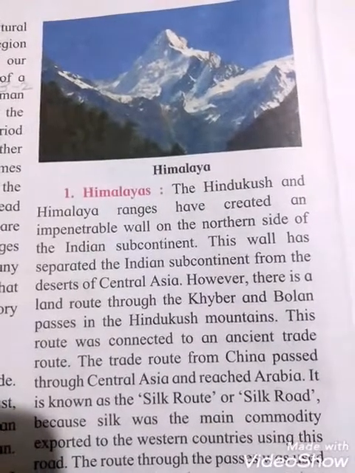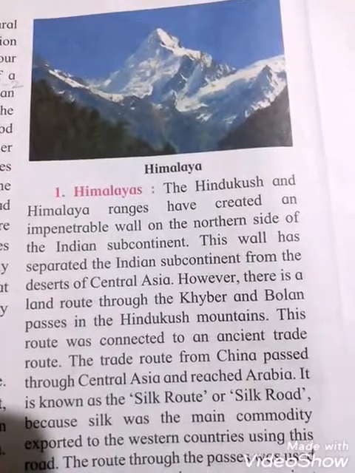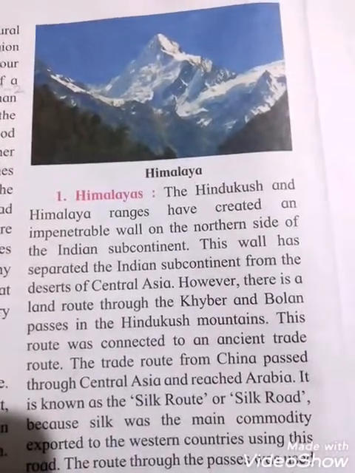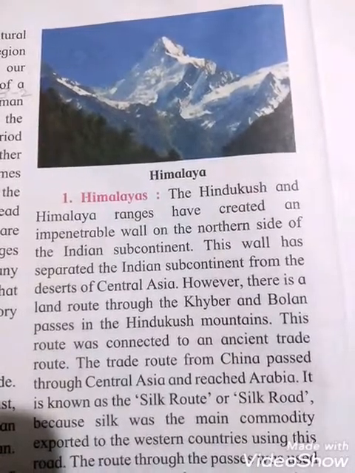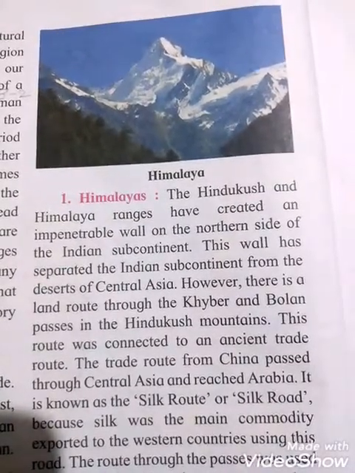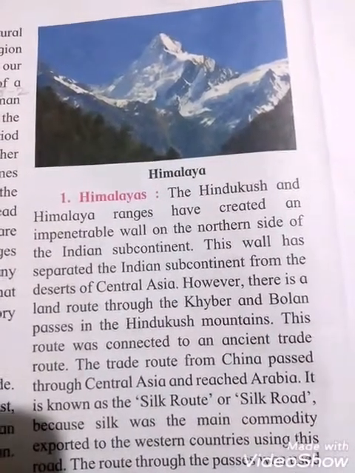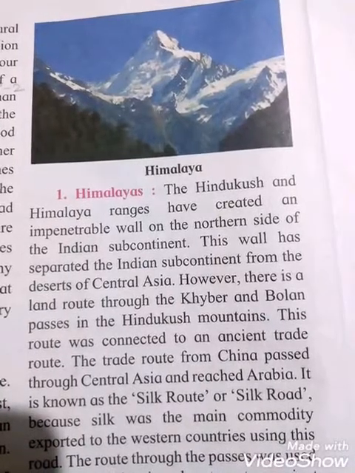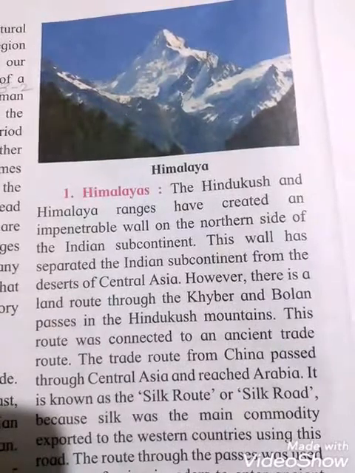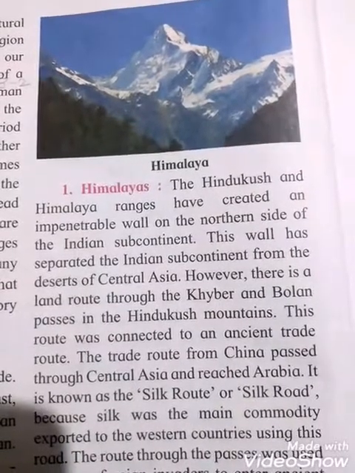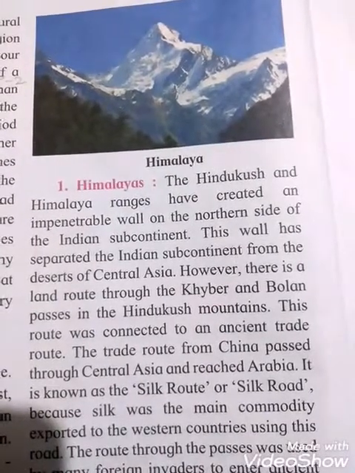Say, students, that means the Hindu Kush and Himalaya range have created an impenetrable wall. Impenetrable means what, students? Impossible to pass through or enter, we can say that. So an impenetrable wall was created on the northern side of the Indian subcontinent. This wall has separated the Indian subcontinent from the desert of Central Asia. However, there was a land route through the Khyber and Bolan passes in the Hindu Kush mountains.